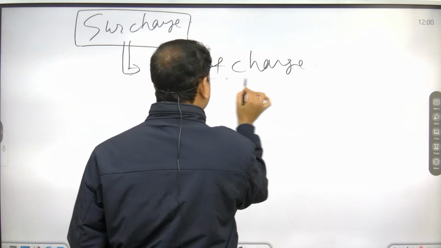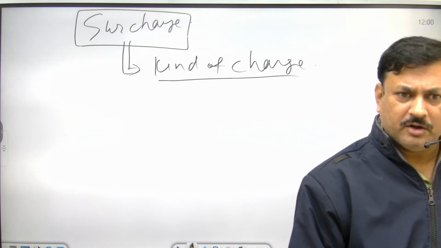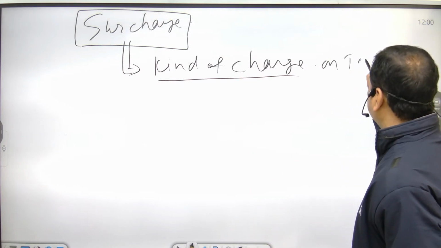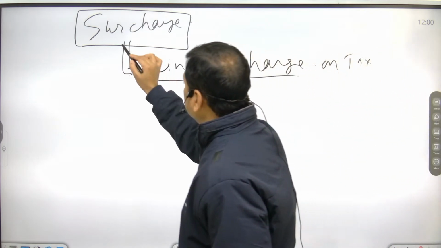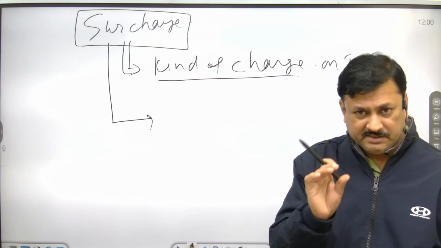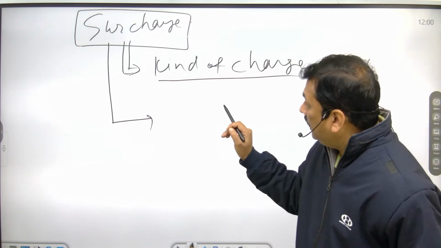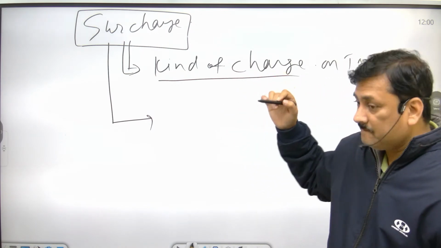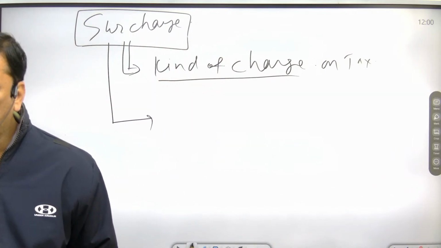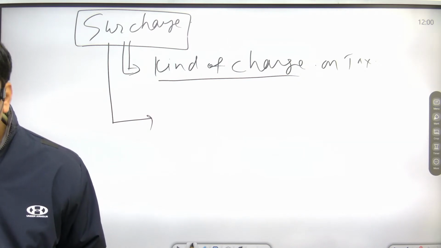Generally, surcharge is a tax on tax, and it is imposed by the government only on the higher income group.